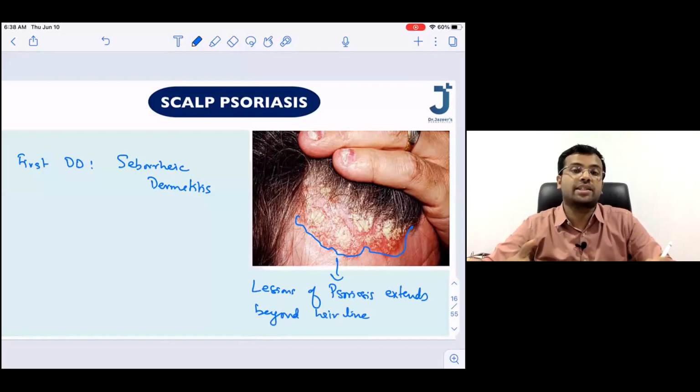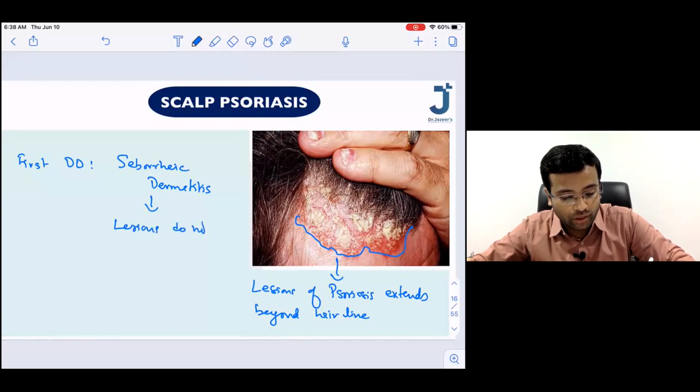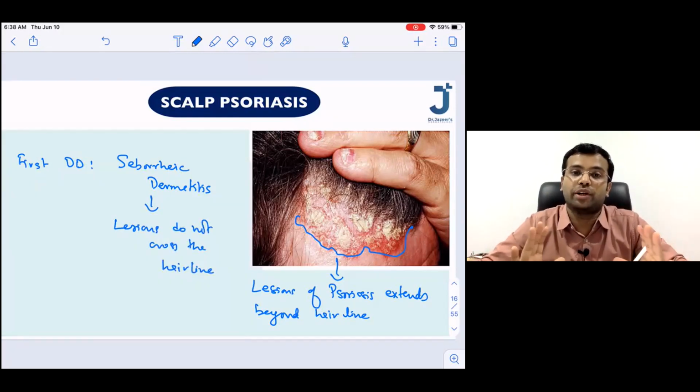If the lesions extend beyond the hairline, that is more likely to be psoriasis, because in seborrheic dermatitis, lesions do not cross the hairline. So this is a simple clinical examination that can help you differentiate between scalp psoriasis and seborrheic dermatitis. I hope I'm clear.